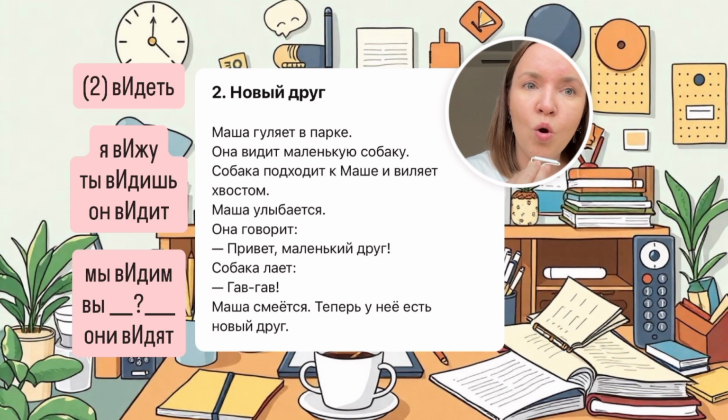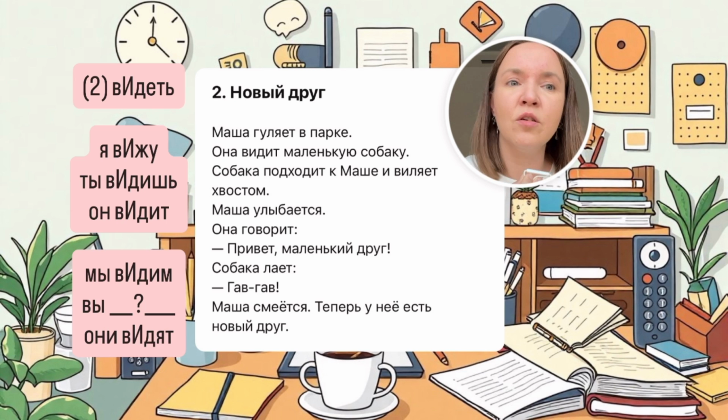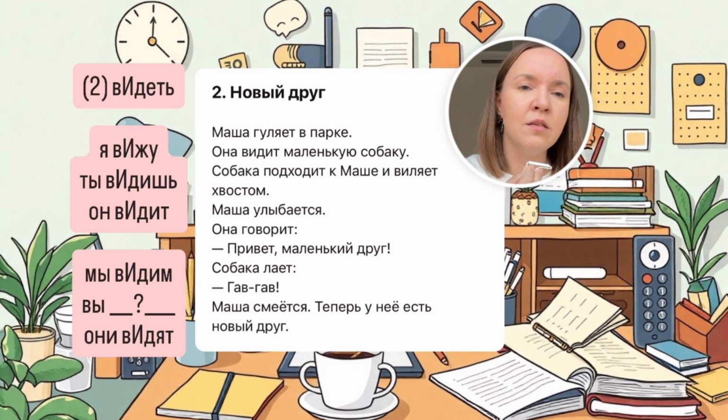Маленькую собаку. That's the accusative case. Собака is a dog. Маленькая собака, a small dog, a little dog. And here we have the accusative case. Don't worry, the adjectives in the cases, it's a little bit too early. But that's the accusative of a feminine noun. Собака, маленькую собаку.